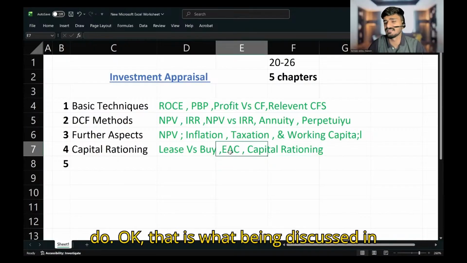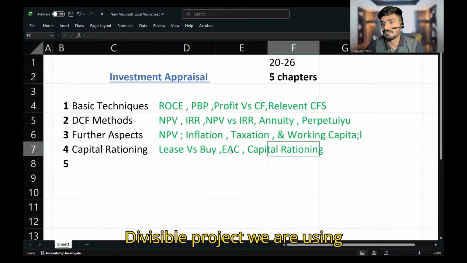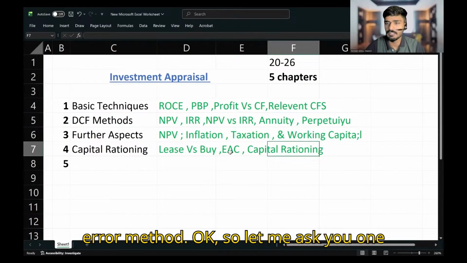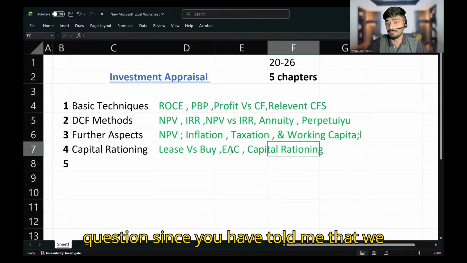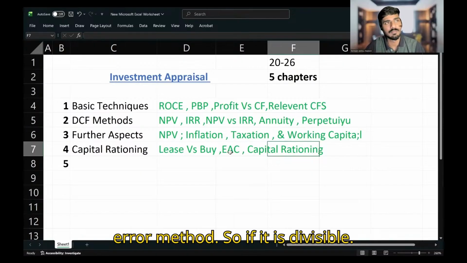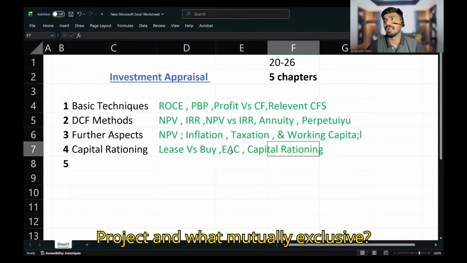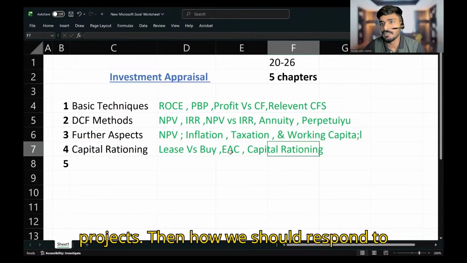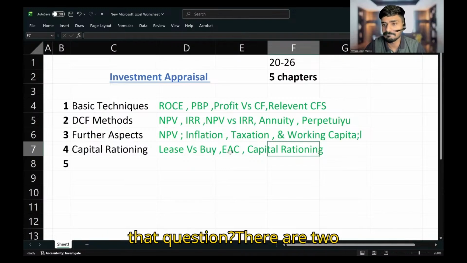For divisible projects we use the profitability index, and for indivisible projects we use the trial and error method. Let me ask you one question: if it is a divisible project and there are two mutually exclusive projects, then how should you respond to that question?